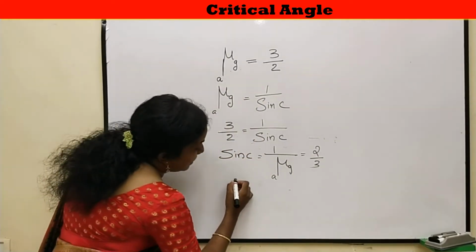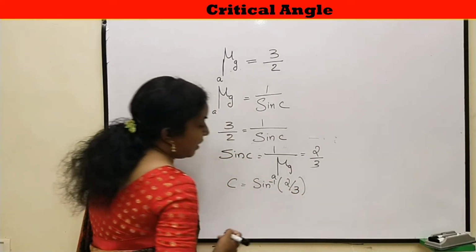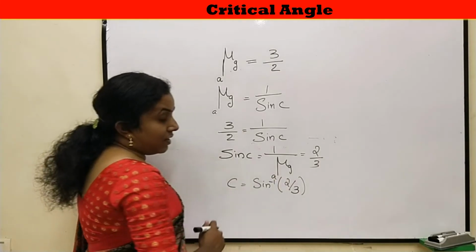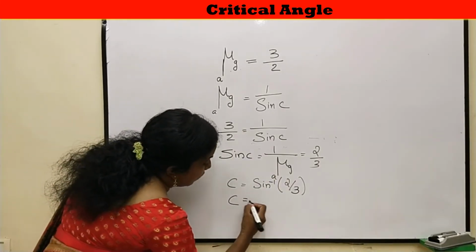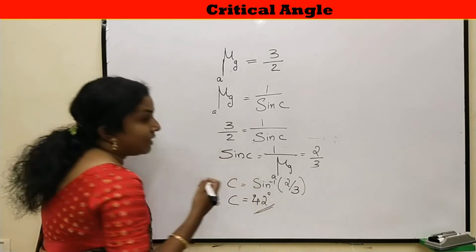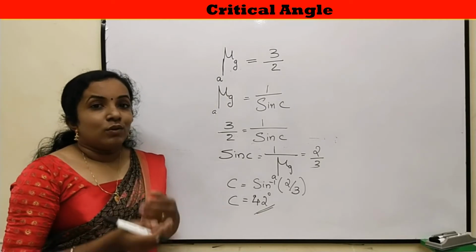So the angle C is sine inverse 2 by 3. When we take the sine inverse, we will get C is equal to 42 degree. That means critical angle of glass is 42 degree.